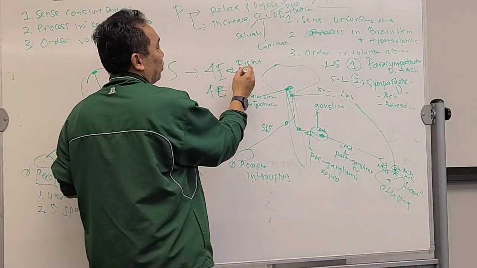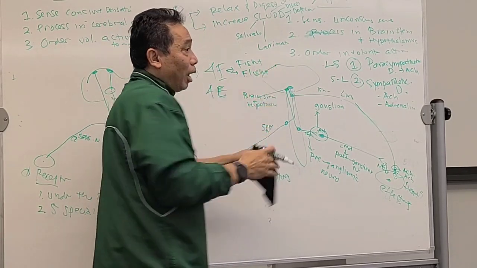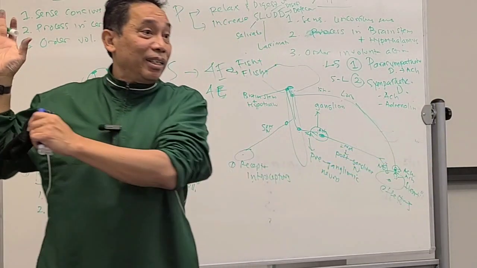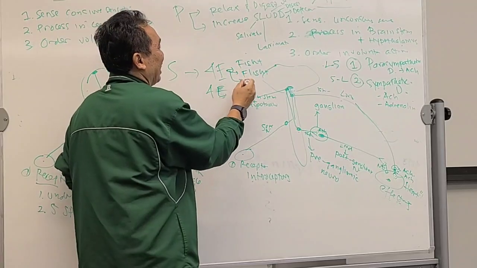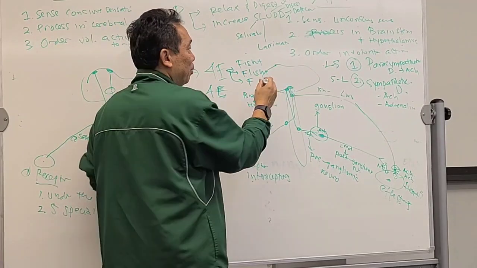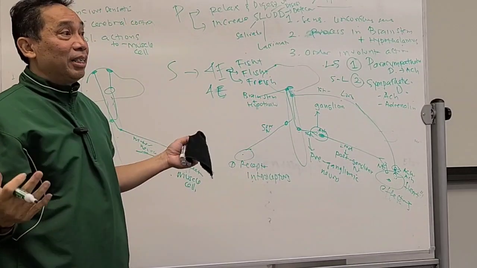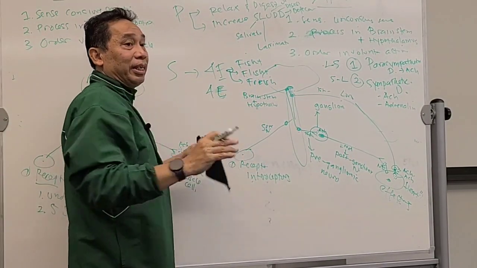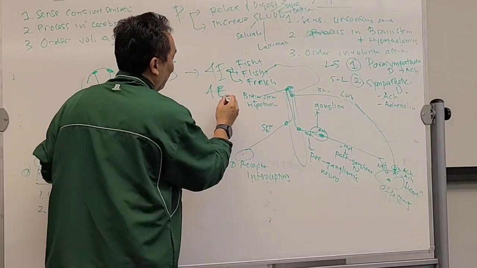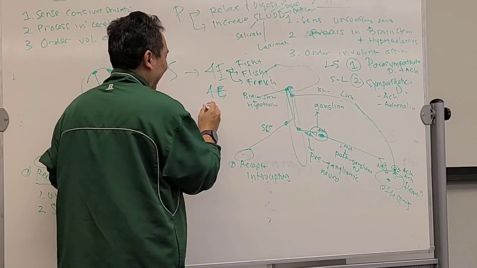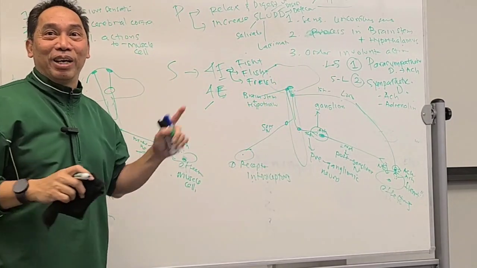What is the second F? Like me, for example, when I see a dog, I will flee. I will run. I'm stressed also during that time. Okay? And then what is the next F? When you see a Halloween movie, frightened. You are under sympathetic. And the last F, I will not tell you because it is not good to say it. You know about yourself. Okay, I will not say it. That's the last F. So Carson knows it. He smiled.